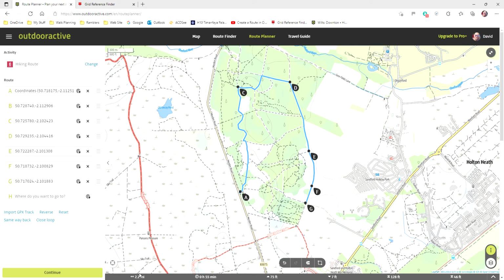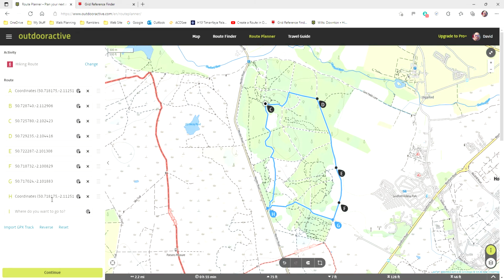Now from here, I want to get back to point A. Just to show I'm currently at 2.2 miles, I want to go from point G to point A. So what I can do is nip in here, copy point A, and I can paste that into point H. Press enter, and H is now sitting on top of A. So I've got a completely circular route.